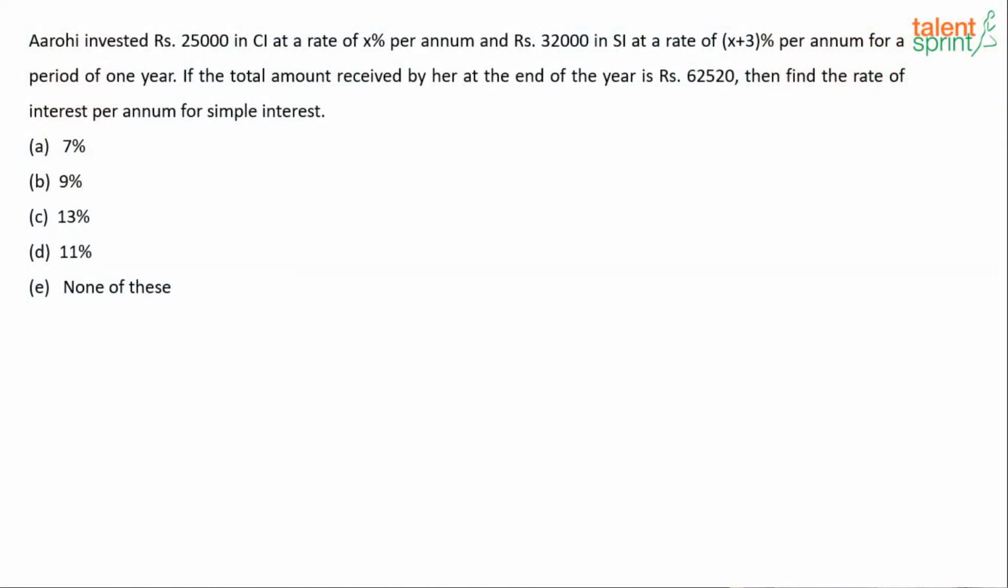Compound interest, effective percentage: A plus B plus AB by 100. Moving on. Let's take up the next question on your screens now.